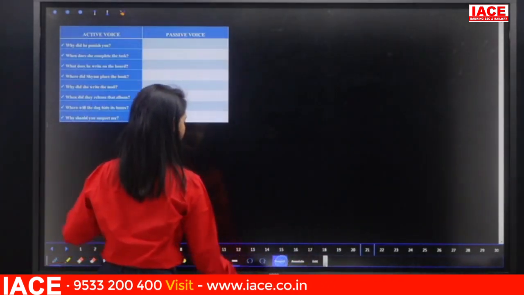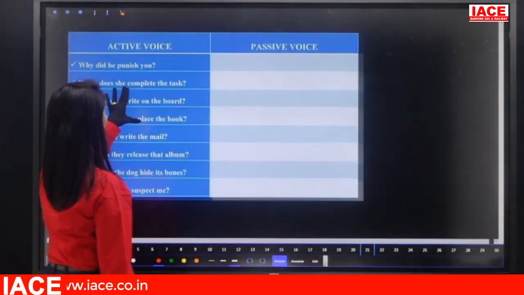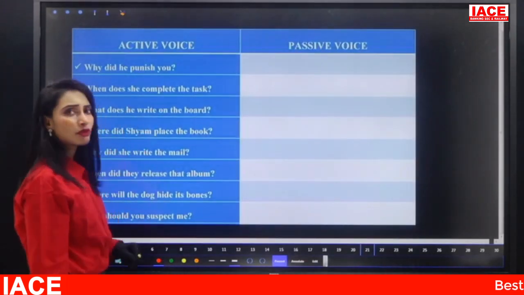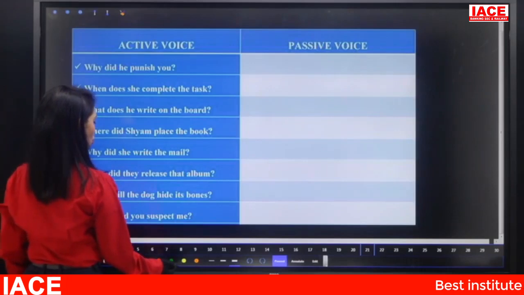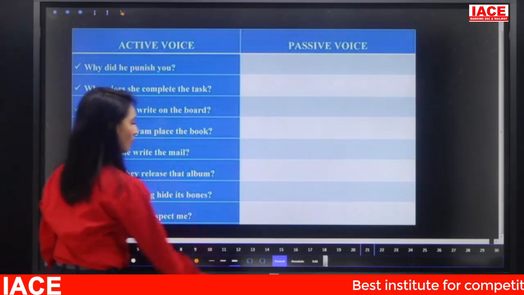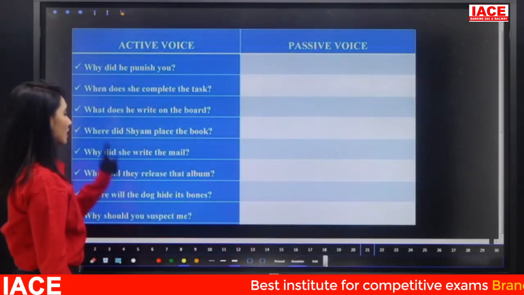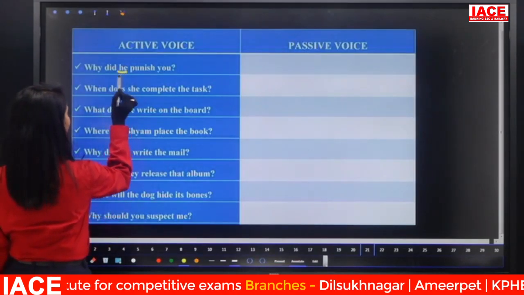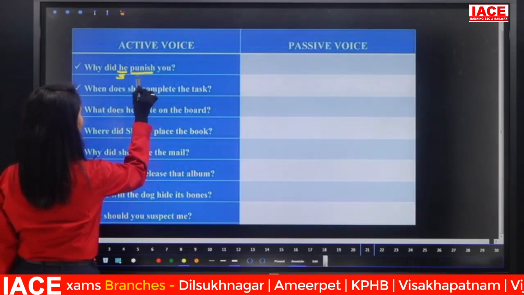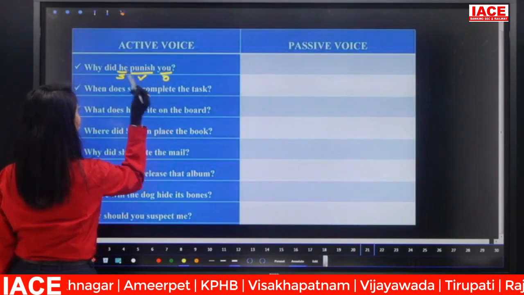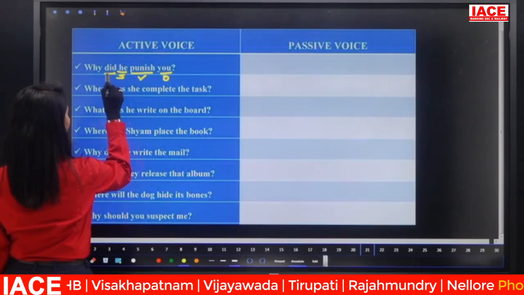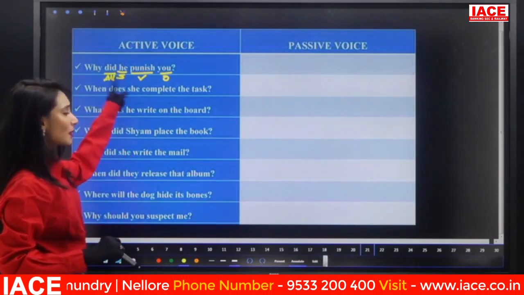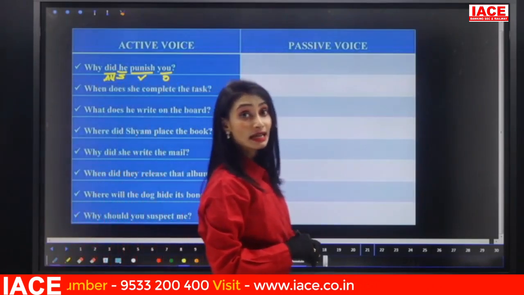So look at these examples. The first example, why did he punish you? So what is the passive voice for this? Again, same story, identification of subject, verb and object is compulsory. Here he is the subject, punish is the verb, you is the object. Here we have two verbs, auxiliary verb and main verb. So the auxiliary verb is did plus V1. That means the sentence is in past tense.